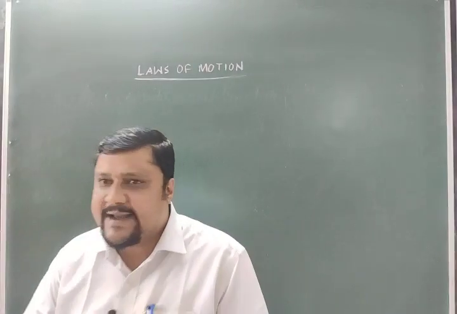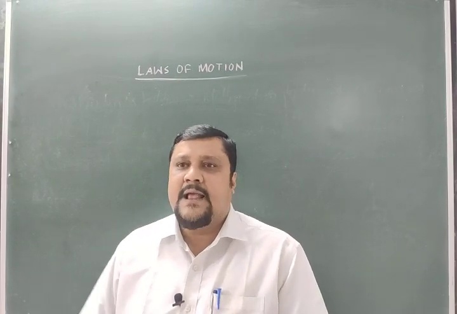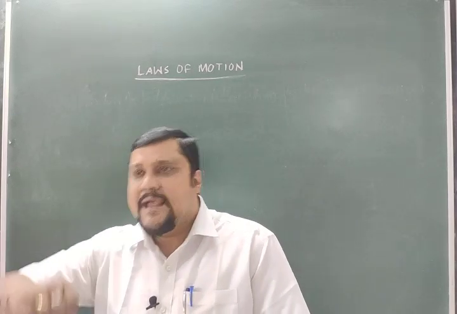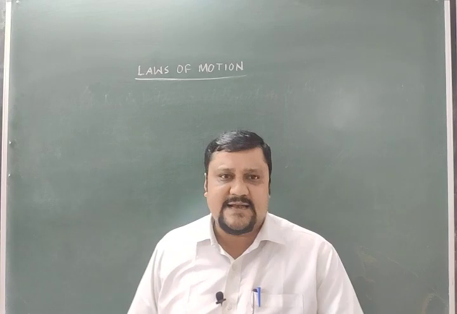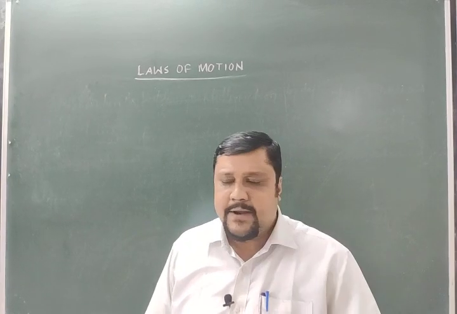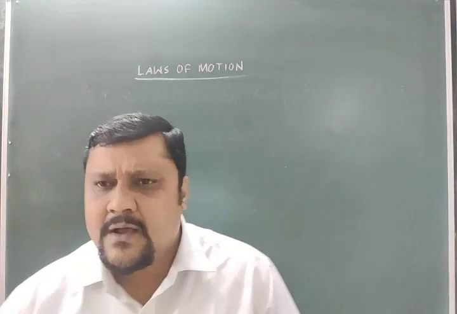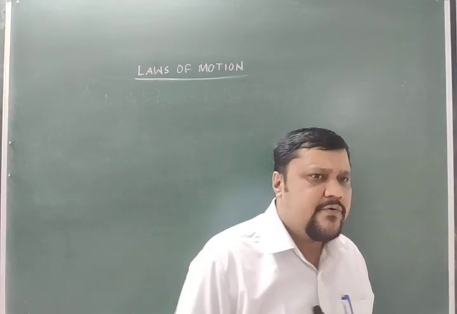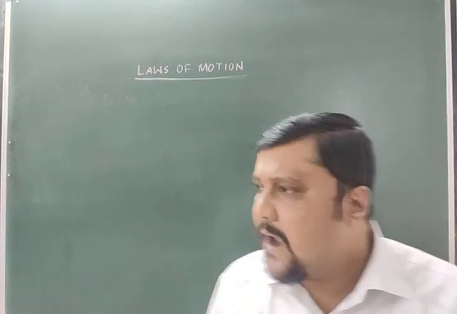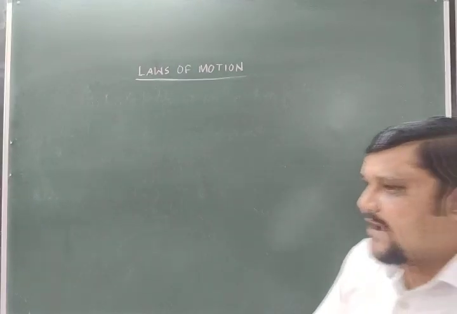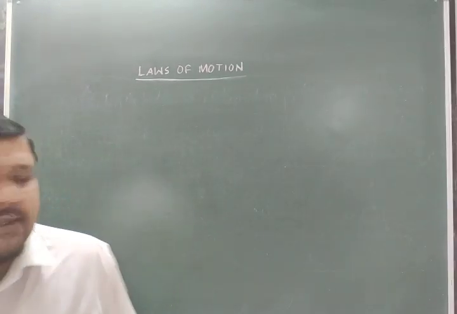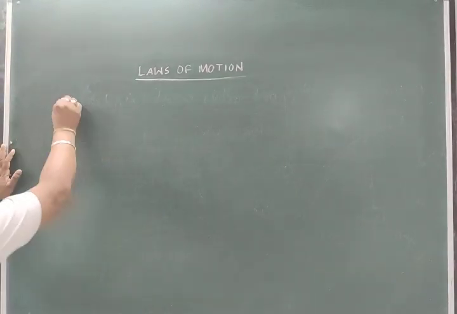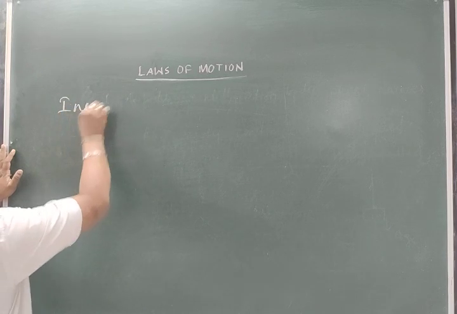Means if it is at rest, it will remain at rest, and if it is in motion in a straight line, it will remain in motion in a straight line. That is according to Newton's first law, and those are our common examples in day-to-day life. We are observing these. So what makes this happen? There is an inherent property, and that inherent property is called inertia.